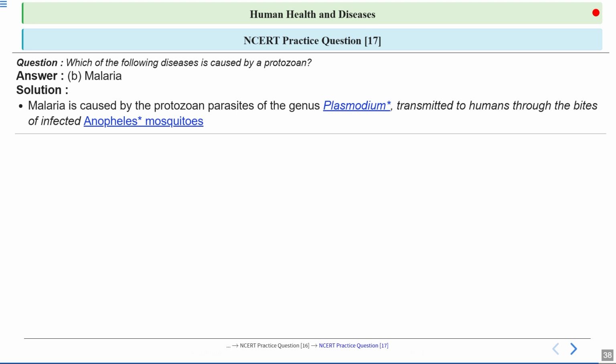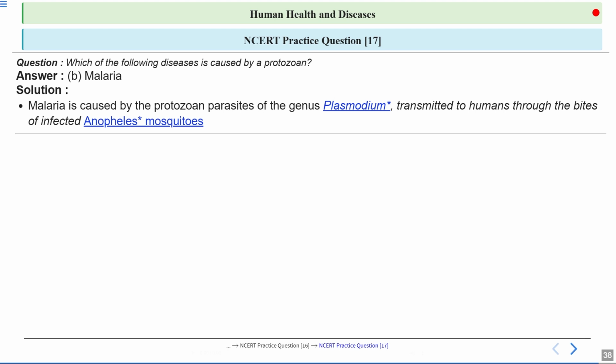Then it has a sexual stage, also known as gametocytes. Now these sporozoites, you should remember, are stored in the salivary glands of the female Anopheles mosquito. Whenever this mosquito bites a healthy person, it will transmit the sporozoites into that healthy person. The sporozoites will then target the liver cells. They will divide in the liver cells by sexual reproduction, and they will form merozoites.